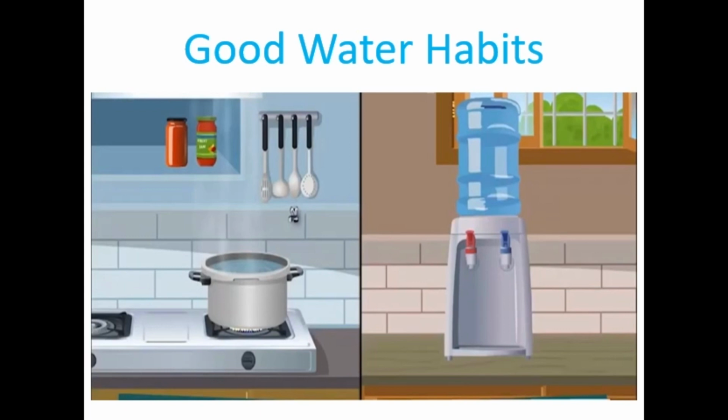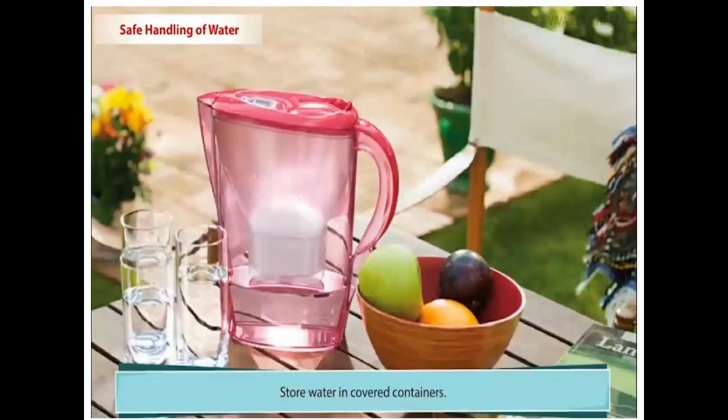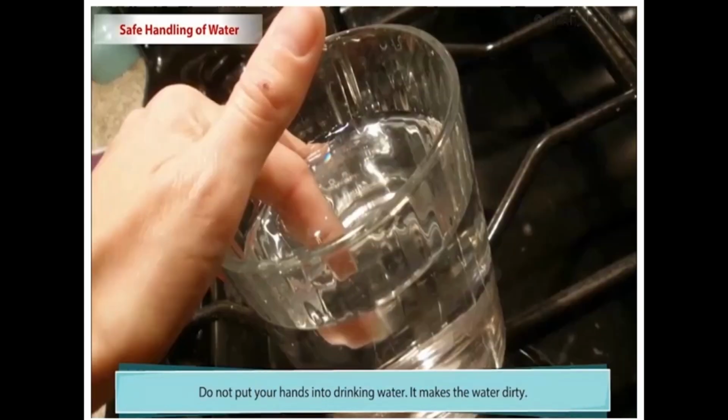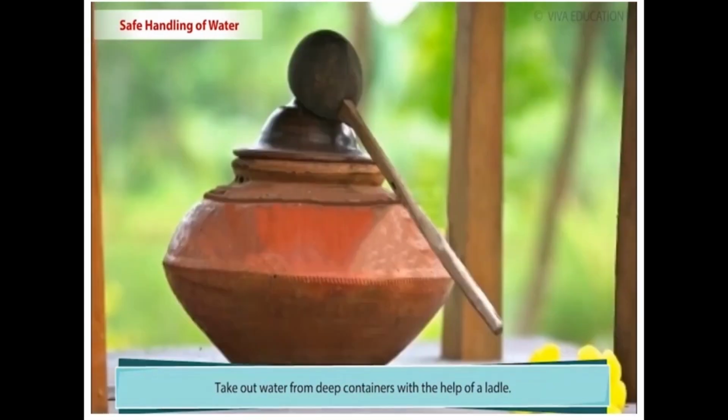Children, we should boil or filter water before drinking. Water for drinking and cooking should be stored in clean closed containers. We should not put our hands into drinking or cooking water. Take out water from deep containers with the help of a ladle. I hope you understood some good water habits.